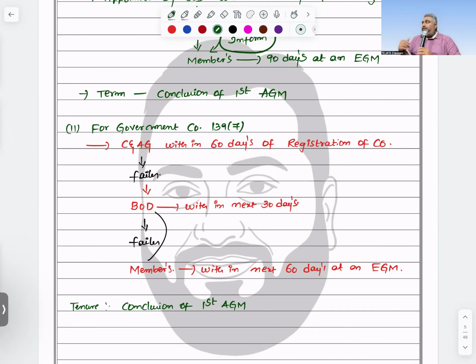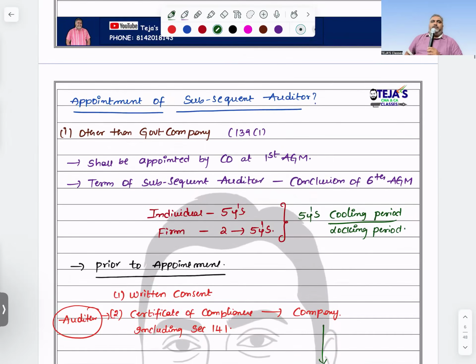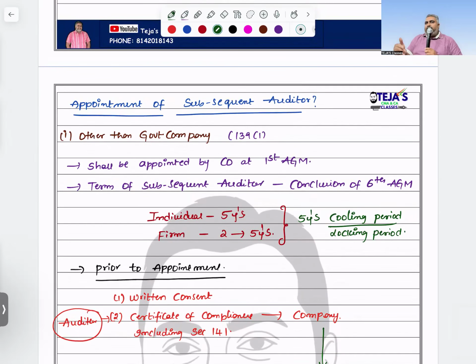What is the holding period? The tenure is until the next AGM only. Whether it is a normal company or a government company, the holding period is only up to the first AGM. This is about the first auditor's appointment. Next, appointment of subsequent auditors. First, other than a government company, it is defined in section 139 subsection 1. Who appoints? The company, at the AGM.